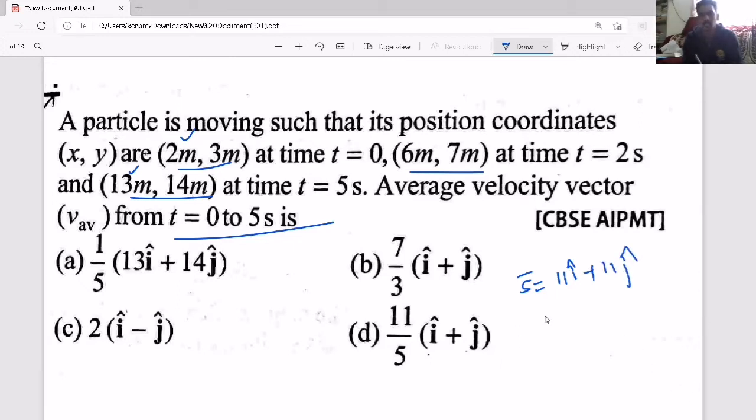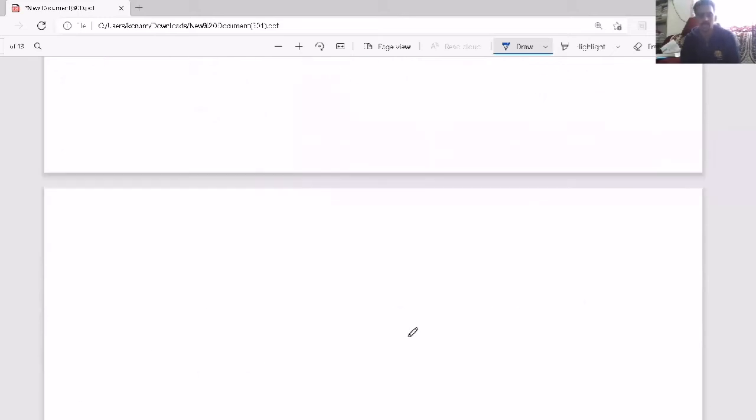So this is the displacement, and the time from 0 to 5 means 5 seconds. Then average velocity means displacement by time. So that is 11 by 5 i cap plus 11 by 5 j cap. So option D will come. So such kinds of simple questions will come.